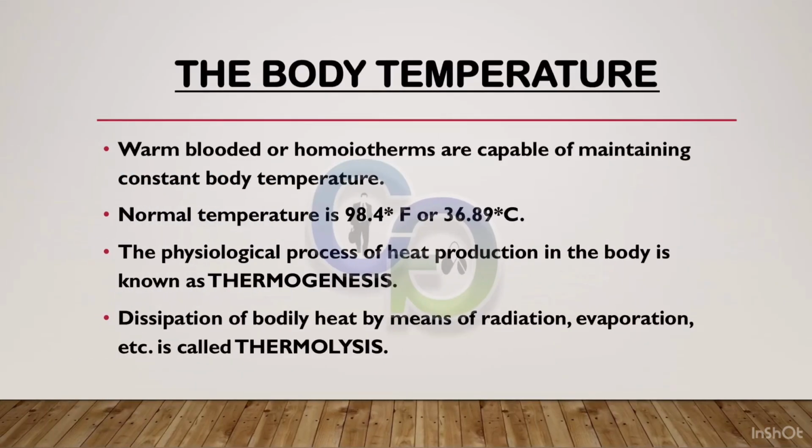The body temperature. Warm-blooded animals, or homeotherms, are capable of maintaining constant body temperature. Normal temperature is 98.4 degrees Fahrenheit or 36.89 degrees Celsius. The physiological process of heat production in the body is known as thermogenesis. Dissipation of bodily heat by means of radiation, evaporation, etc. is called thermolysis.